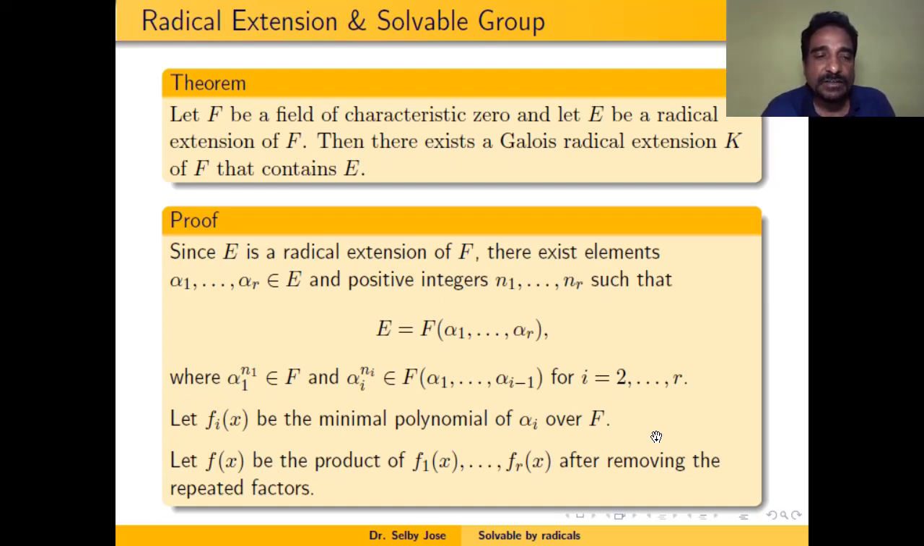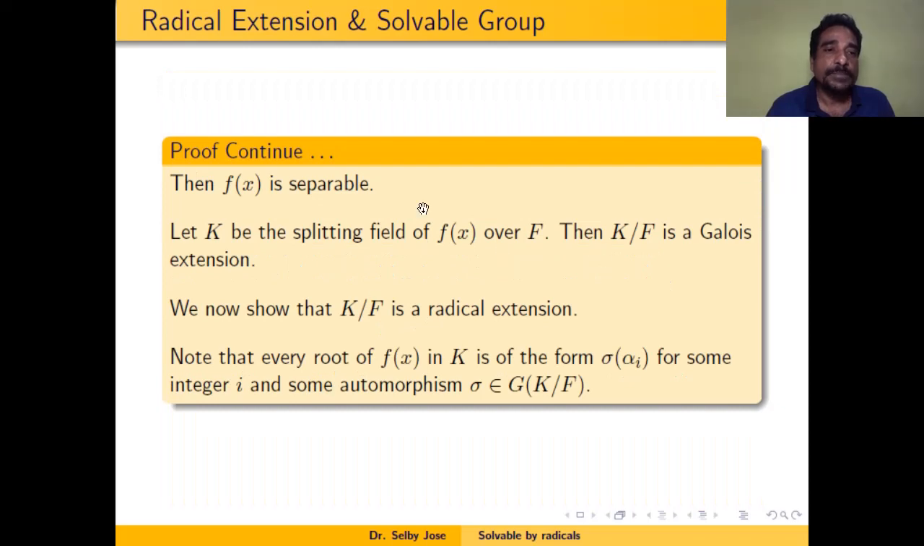So let us take f hat, the polynomial f hat is obtained from the product f1, f2 etc. fr of x after removing the repeated roots, so that f hat becomes a separable polynomial. So that means f hat is the product of f1 hat, f2 hat etc. fr hat after removing the repeated factors, then f of x is a separable polynomial over F.